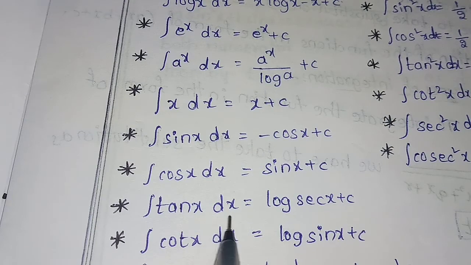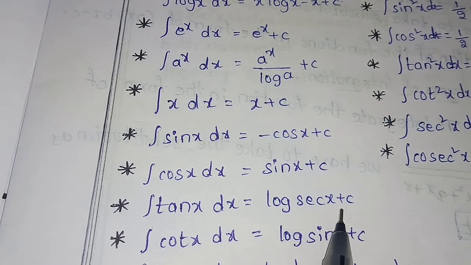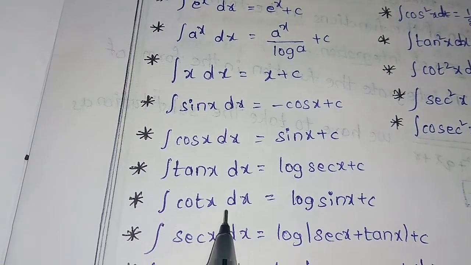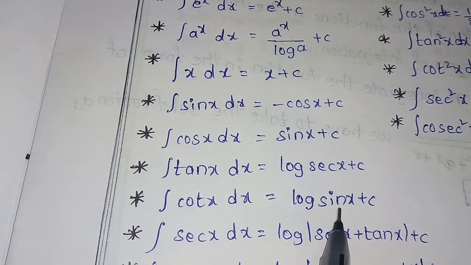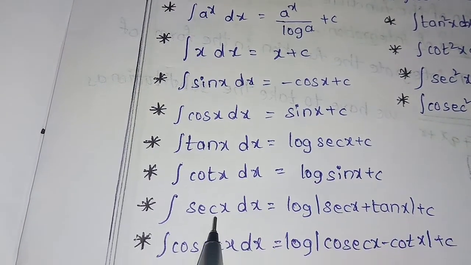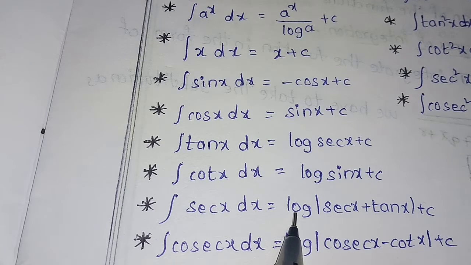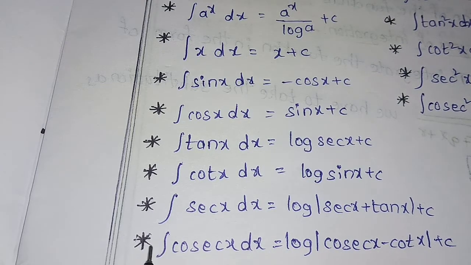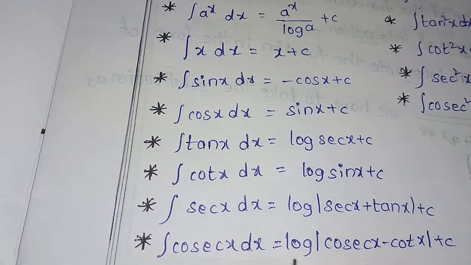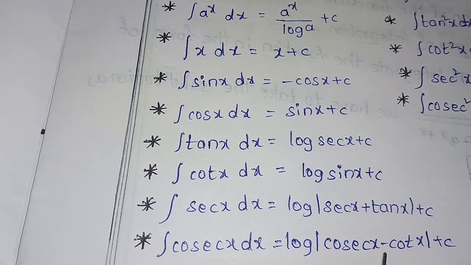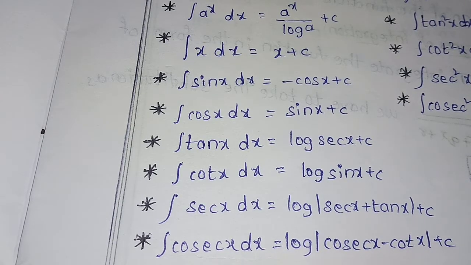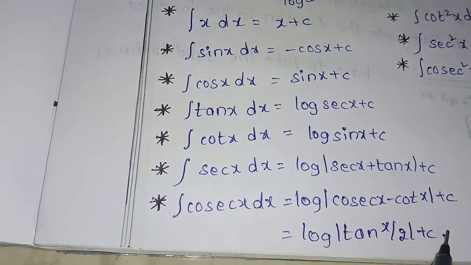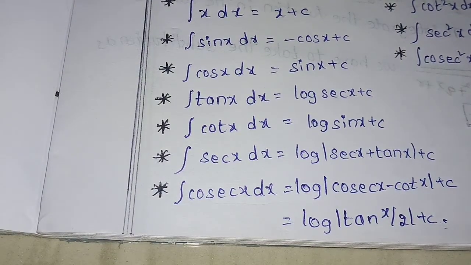Integral tan x dx is equal to log secant x plus c. Integral cot x dx is equal to log sin x plus c. Integral secant x dx is equal to log of mod secant x plus tan x plus c. Integral cosecant x dx is equal to log of mod cosecant x minus cot x plus c, and we can also write it as log of tan x by 2 plus c.